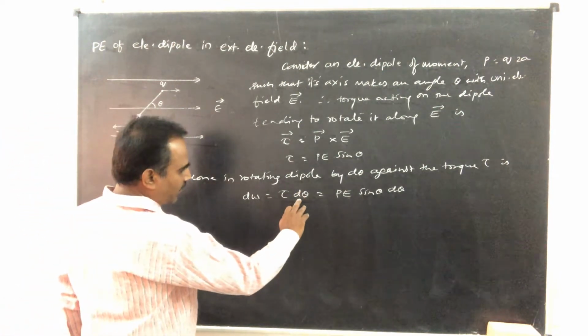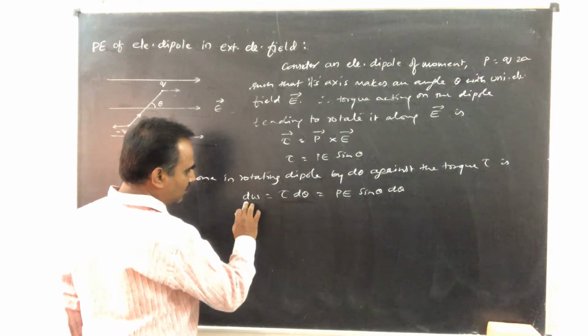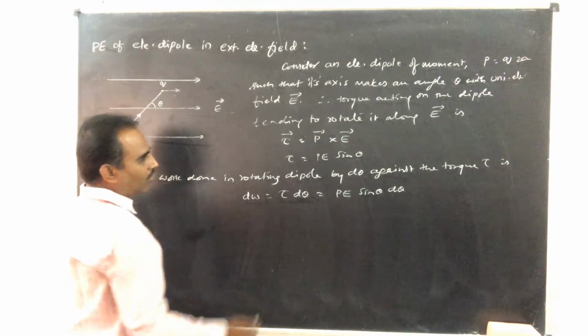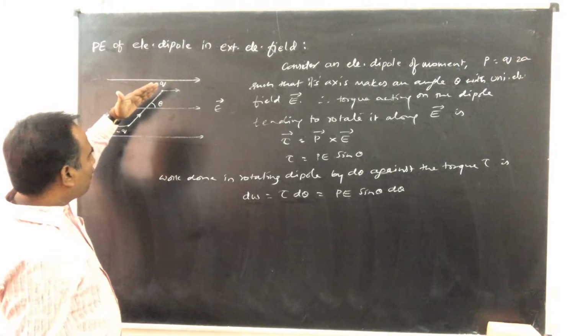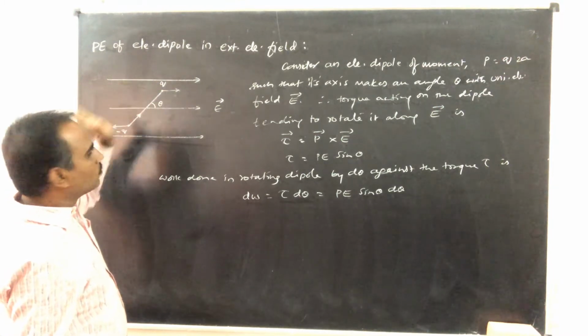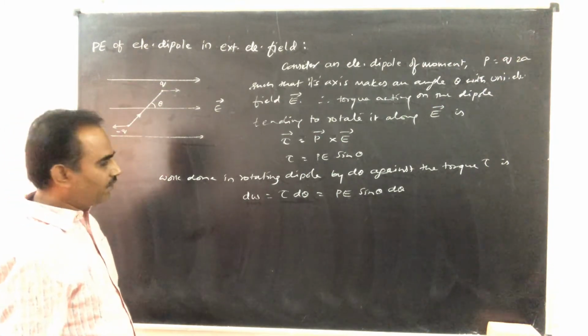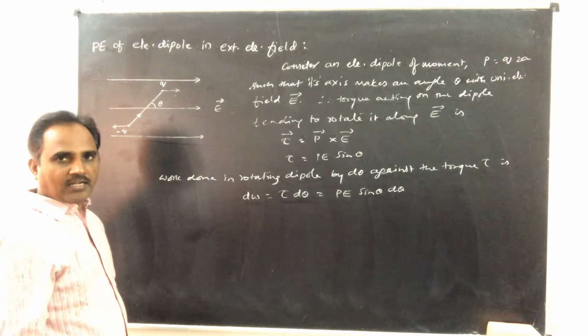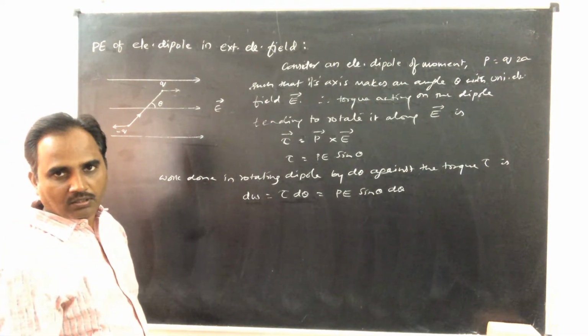So to rotate it through a small angle d theta, this is the small amount of work done. If I want to rotate the dipole from an angle theta 1 to theta 2 with respect to the direction of electric field, the total work done can be obtained by integrating this equation.